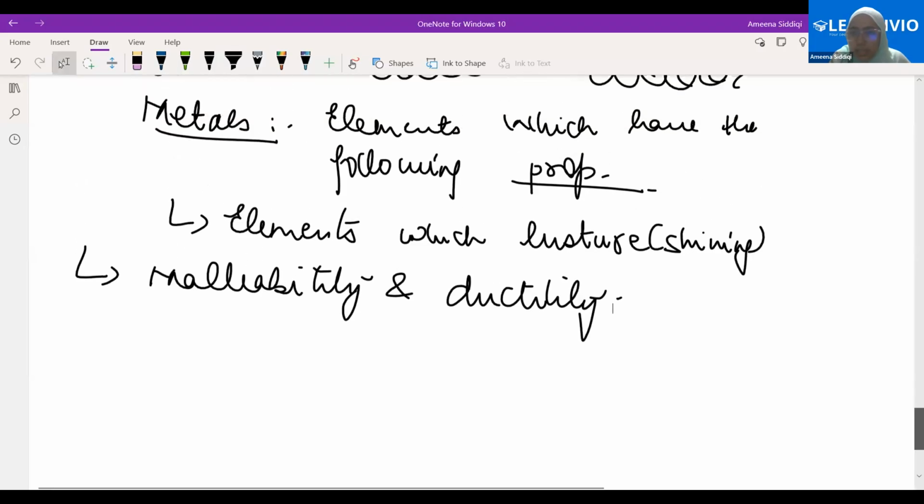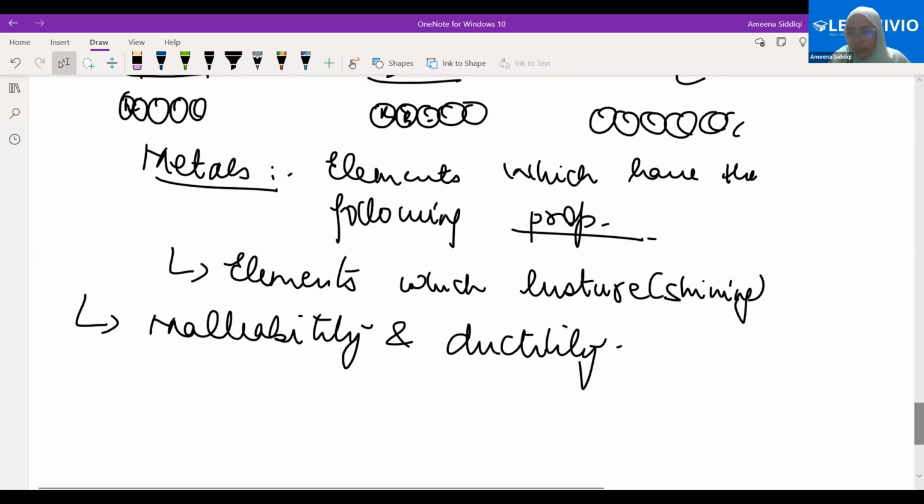Some elements have the property by which they can be changed into thin sheets, beaten down into thin sheets. That is the property of malleability. If they can be made into thin wires, that is the property of ductility. Not all elements have it. Only the elements which are referred to as metals show this property. Clear? Please write this. What is the next point?